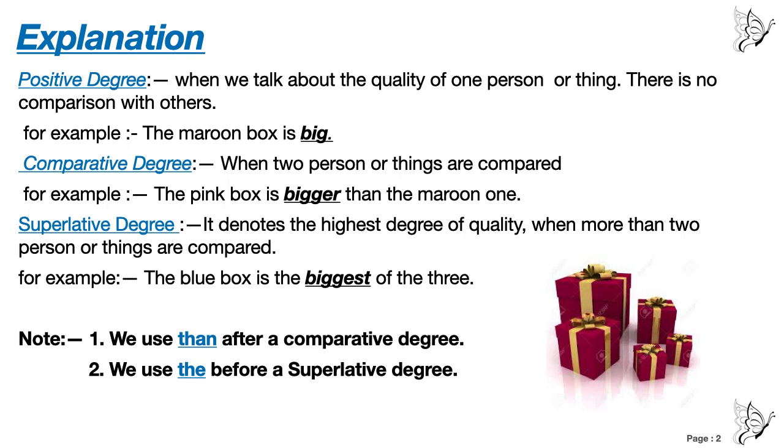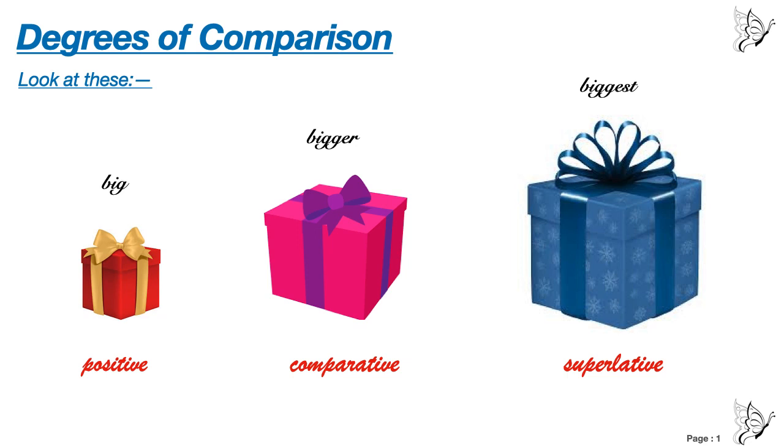Now you see here I have given three definitions: positive degree, comparative degree and superlative degree. Now what is positive degree? When we talk about the quality of one person or thing, there is no comparison with others. For example, the maroon box is big. In the previous page, we have seen that the maroon box is big, right?